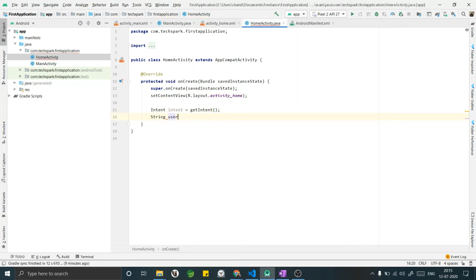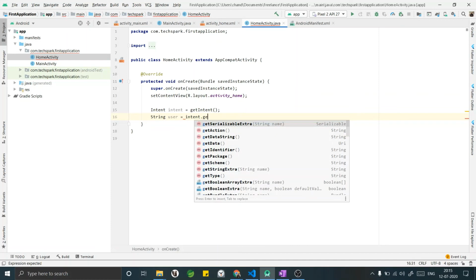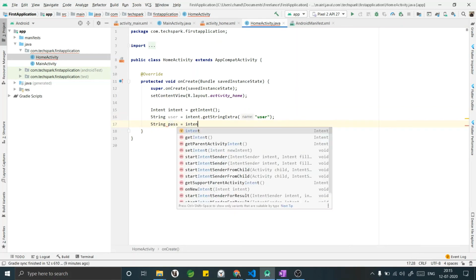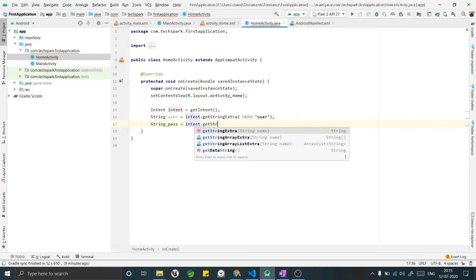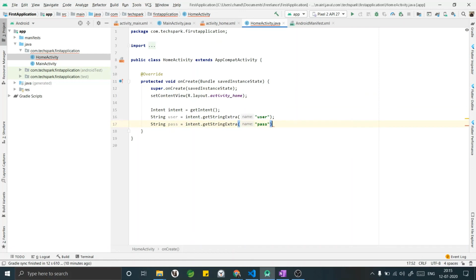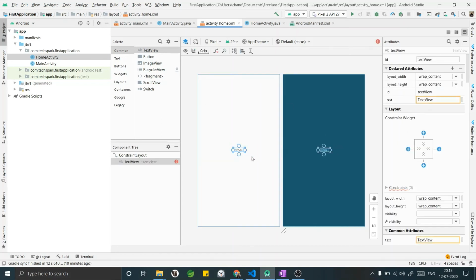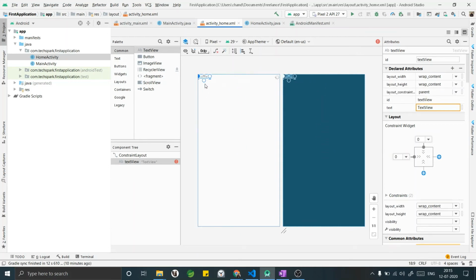User equals intent dot get string extra user. The variable name should match with the variable that we have passed over there. Now let us go ahead and add a text view saying welcome username. You can see we have a drag and drop functionality over here, which I can do directly without writing any piece of code.